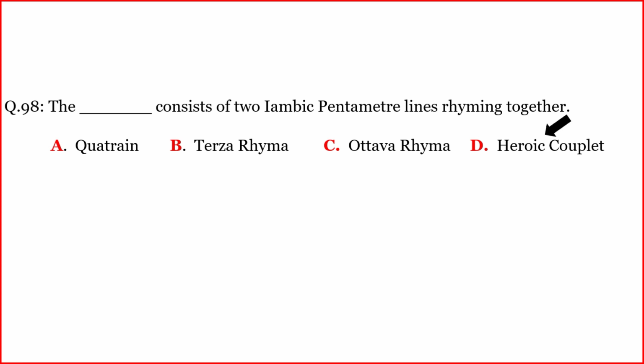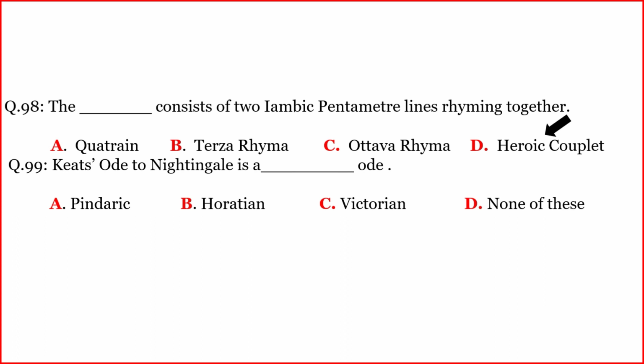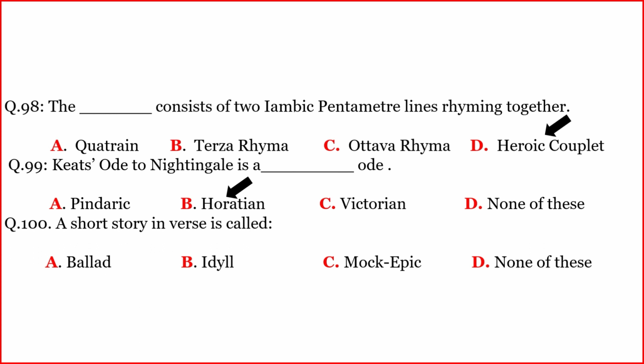Heroic couplet. Another. Keats' Ode to Nightingale is a dash ode. The correct option is B. Horatian. Another. A short story in verse is called. The correct option is A. Ballad. So, that is the end of the lesson.